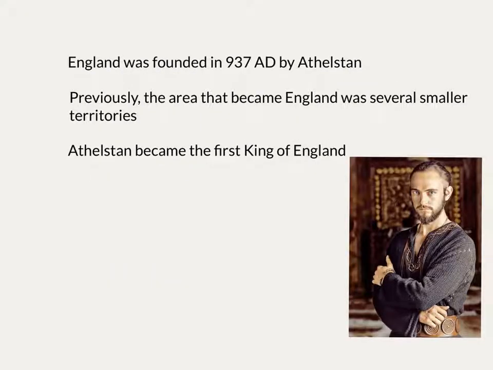The first king of England was Athelstan, who came to power in 937 AD. The area that became England was previously many smaller territories. This event is commonly referred to as the unification of England.